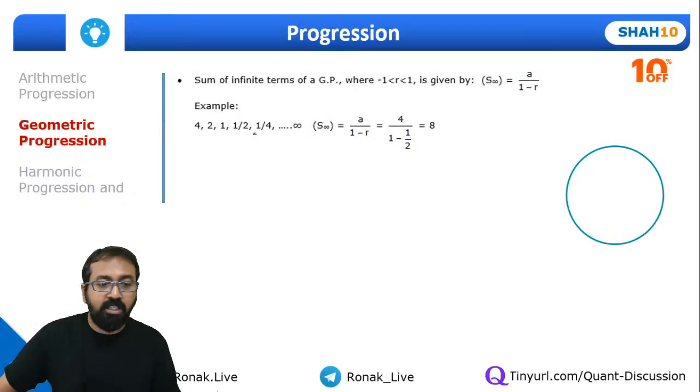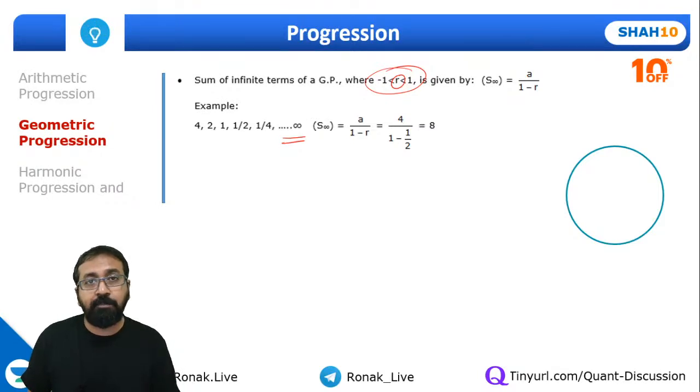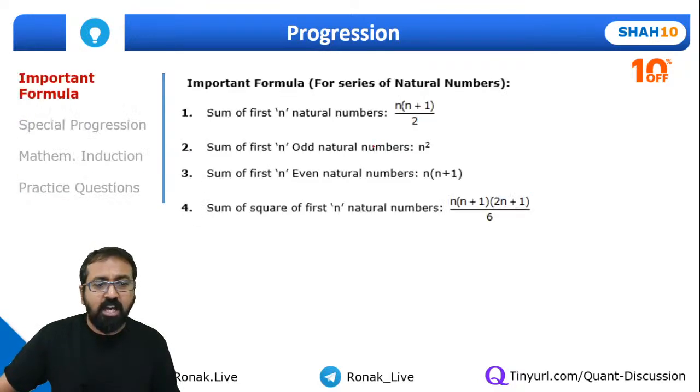We also had discussed that in geometric progression, if the ratio, that is the multiplying factor, is less than 1 but greater than -1, that is between 1 and -1, then we can find the sum of infinite terms of a geometric progression. I had also given you the proof for that, why that infinite term summation becomes a finite one. We had understood that using a geometric figure as well. And harmonic progression we have understood. These are some of the important formulae which you must remember.